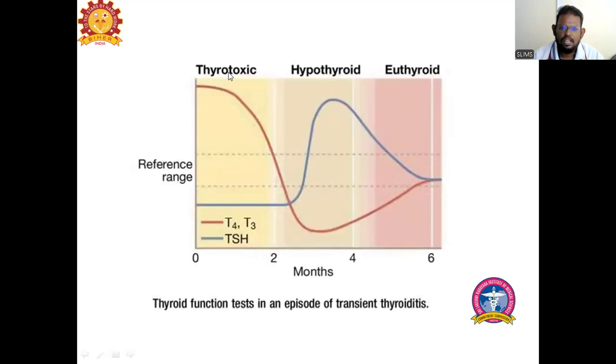So as I told, first 2 months, the patient is in a state of thyrotoxicosis, a hyperthyroid state. Next 2 months, the patient goes to hypothyroidism. And the last 2 months, that is at the end of the 6th month, the patient's thyroid levels become normal. So thyrotoxic phase, hypothyroid phase, later normal phase. At the end of 6 months, patients become completely normal. It resolves by itself.